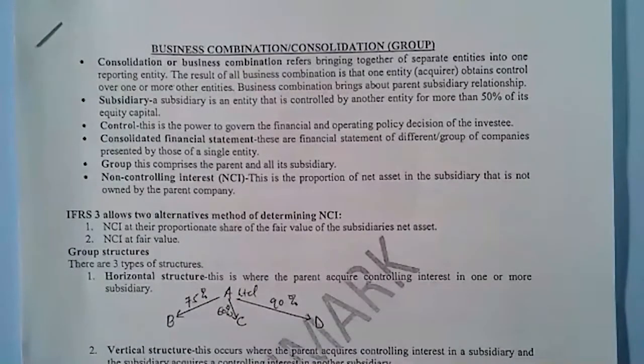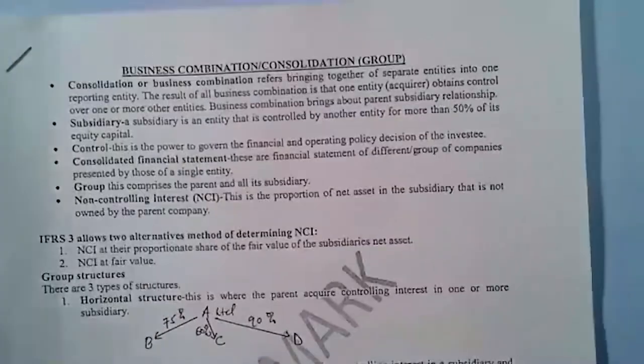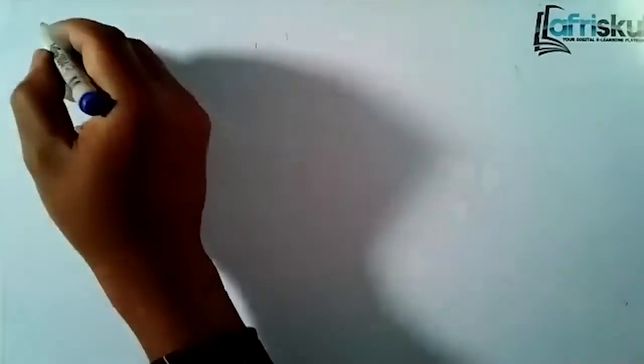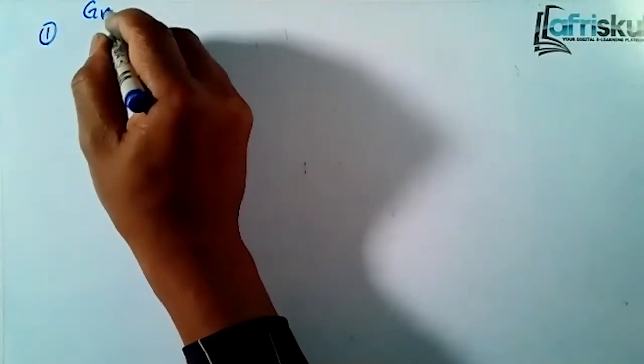Now let's go to what we call the group structure. In a group structure, we have three structures. Number one, we are looking at the group structures.